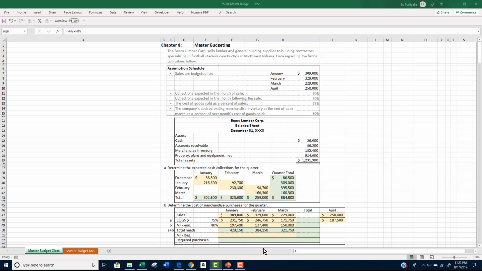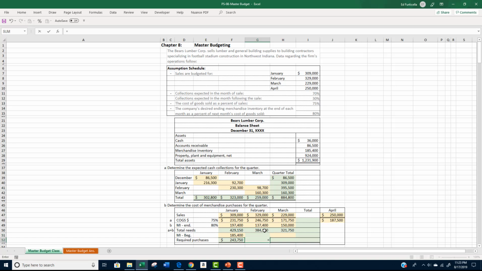For January, we get our beginning inventory by looking at the December balance sheet. The December balance sheet shows an ending inventory of $185,400. We subtract the $185,400 from the total needs amount of $429,150 to get our required purchases of $243,750.